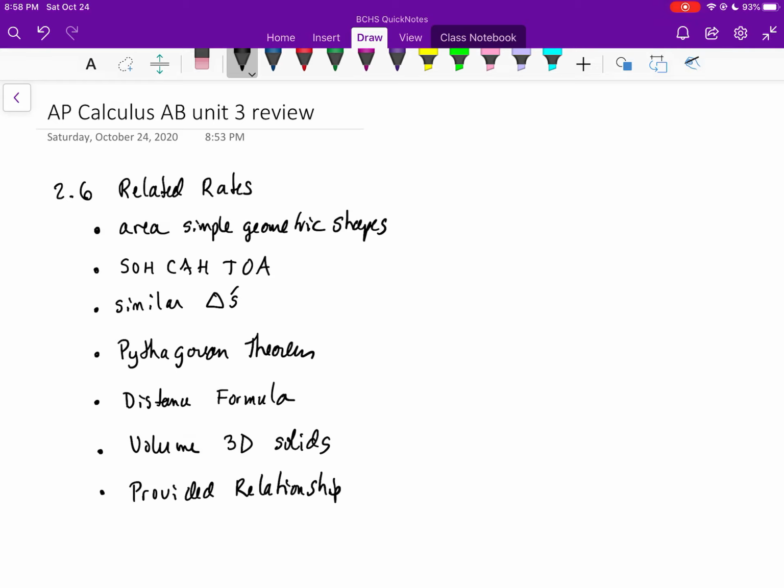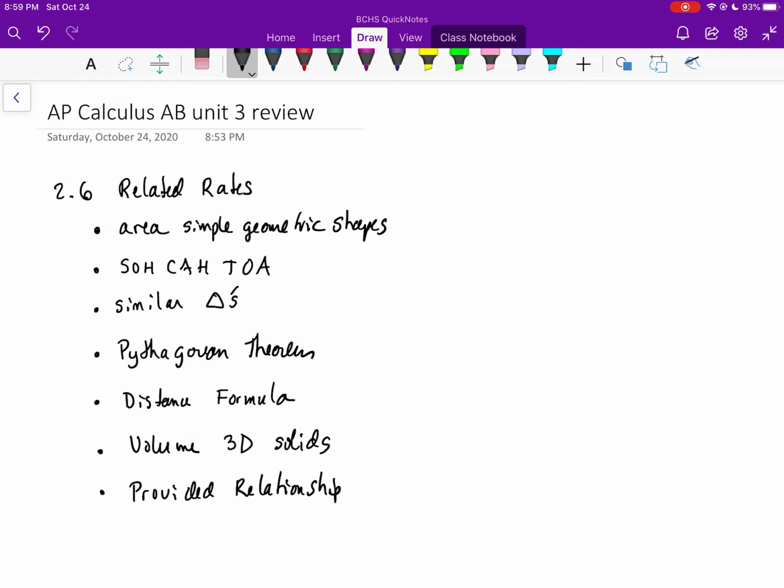The first concept that we covered in this particular unit was something called related rates. There's a wide variety of problems that can be given with this particular concept. Some of the areas that could show up would be areas of simple geometric shapes like rectangles, squares, circles. Your SOHCAHTOA relationship, your sine, cosine, tangent type setups in right triangles. You could do some similar triangles. You could do the Pythagorean theorem, a squared plus b squared is equal to c squared.